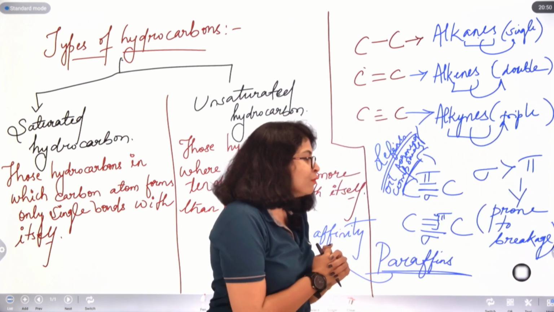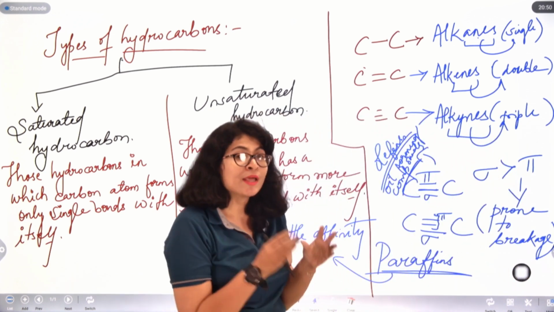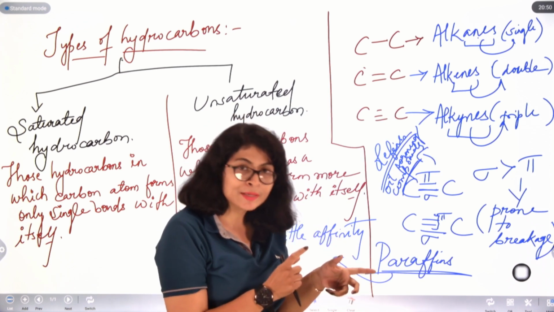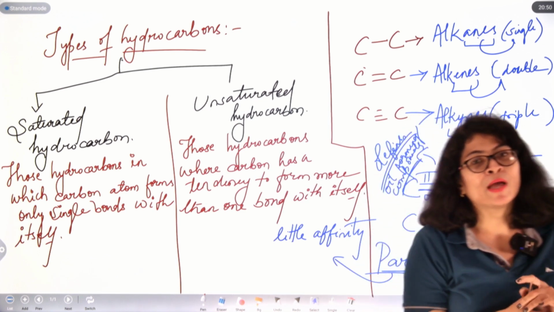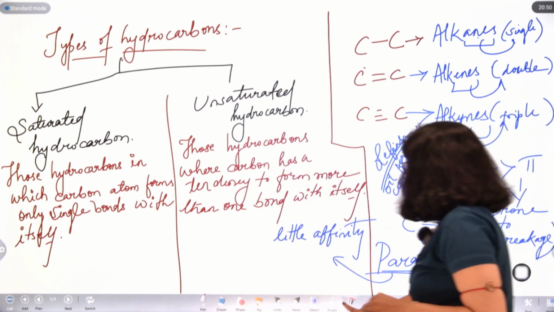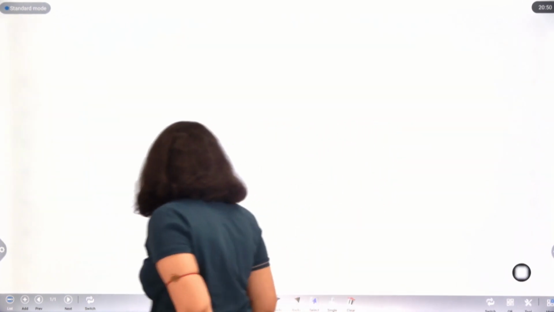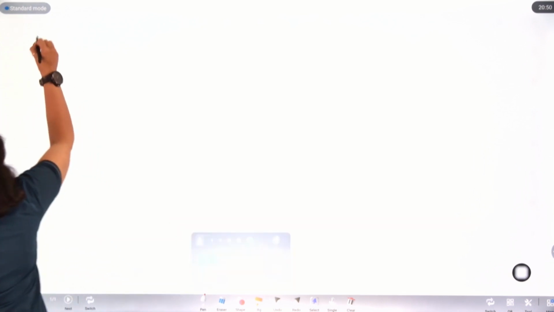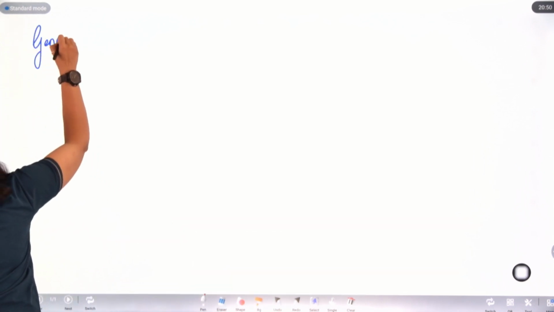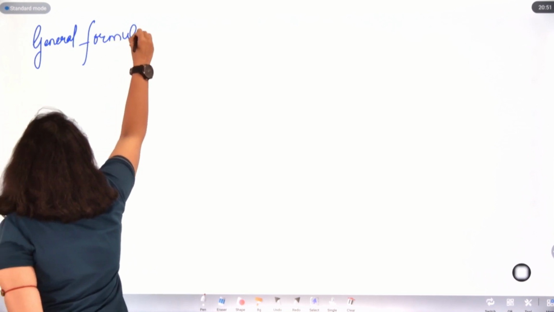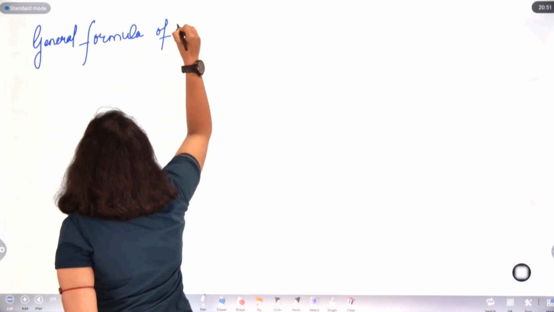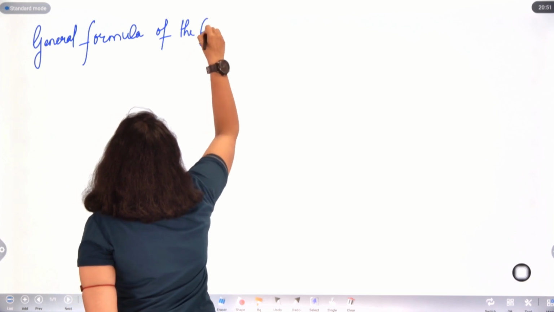Now, how will we determine the general formula for writing an alkane? What is the general formula for writing an alkene and that of an alkyne? So, let us see the general formula of the following compounds.